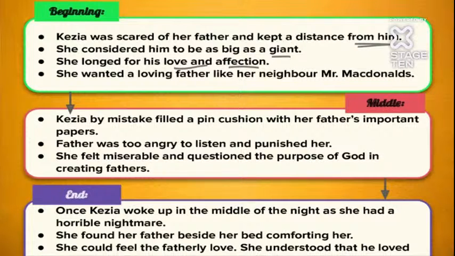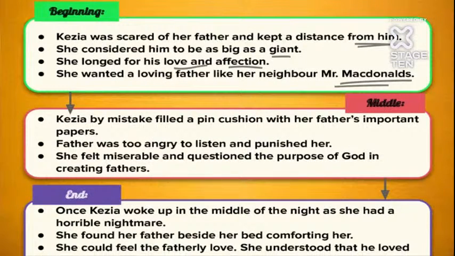So she was very sad. She wanted a loving father like her neighbor, Mr. McDonald, who had five to six children. He used to play with all his children, very happily. Once a child even threw some water with the hose pipe, but still Mr. McDonald was laughing, because he was quite a cool kind of father. But Kezia saw that her father was just sleeping and sleeping, not spending time, just scolding her every time. And Mr. McDonald is so good.